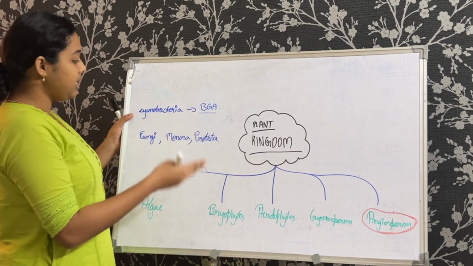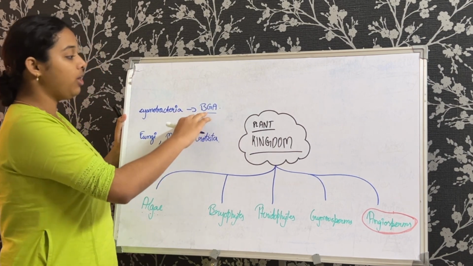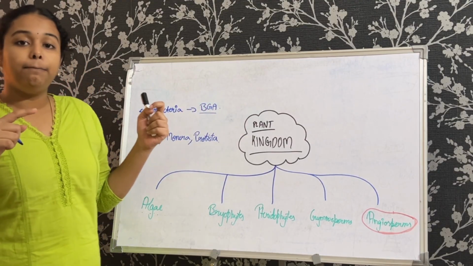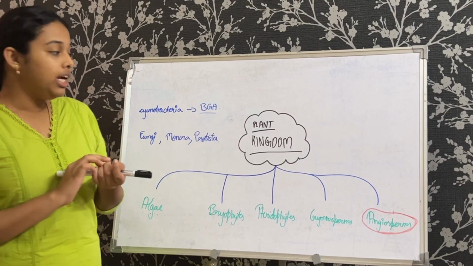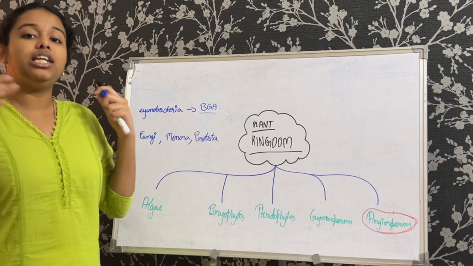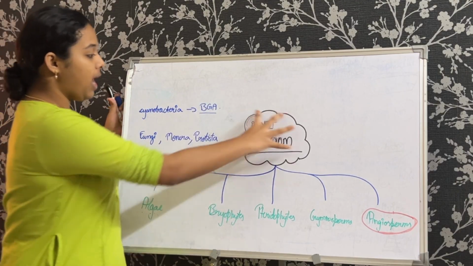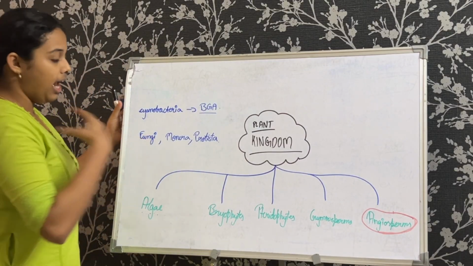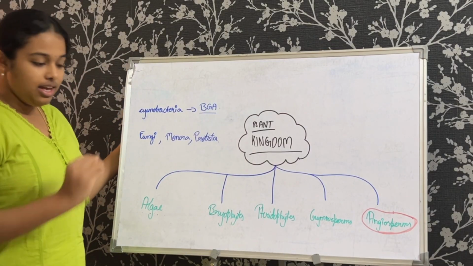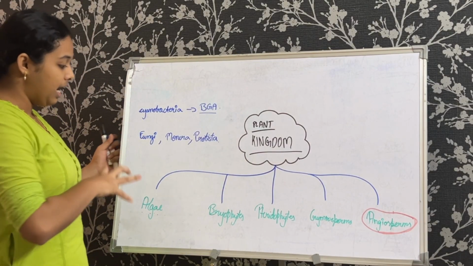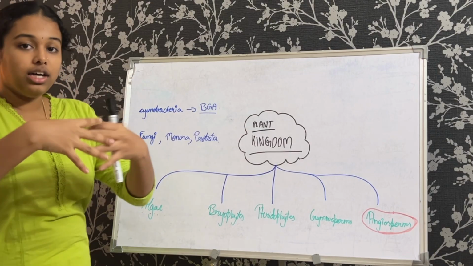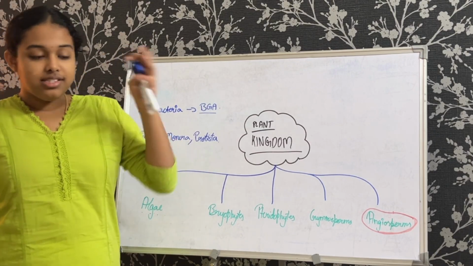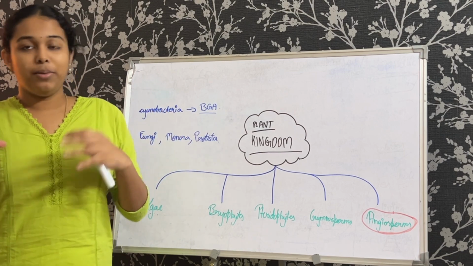So why am I mentioning specifically that this does not belong under this, despite its name having algae, is because the classification system did not always start with such a clear-cut idea in mind that the plant kingdom would have algae, these many different things, and they would further branch like this.